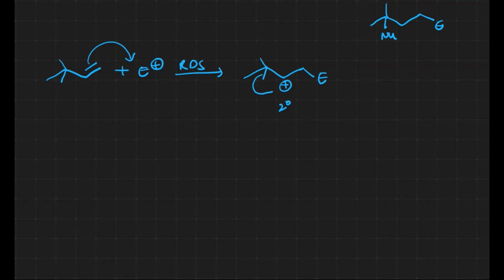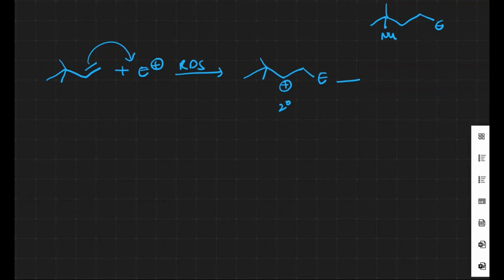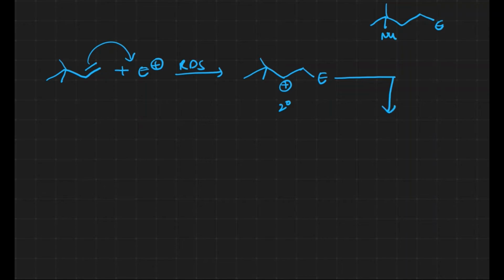If a methyl shift takes place, this particular carbon becomes a tertiary carbocation, which is comparatively more stable than the secondary one. That's why we can expect another rearrangement here: a methyl shift.